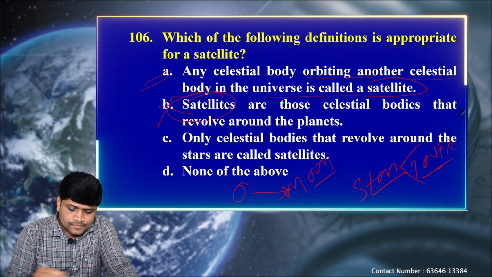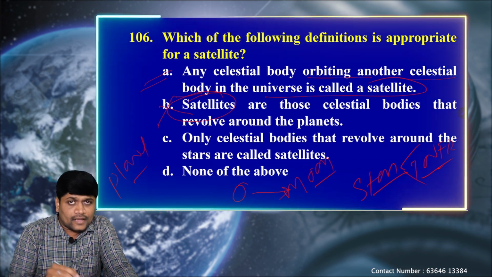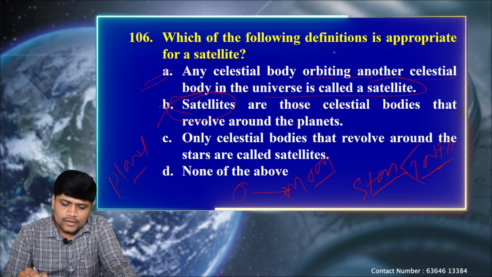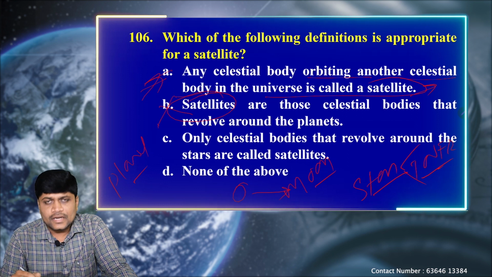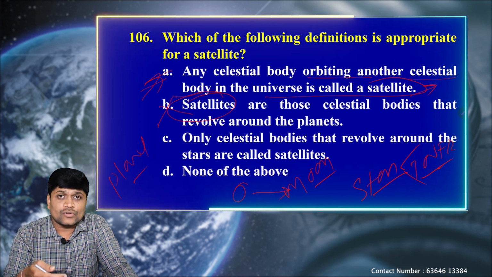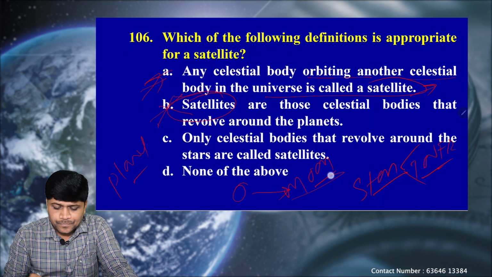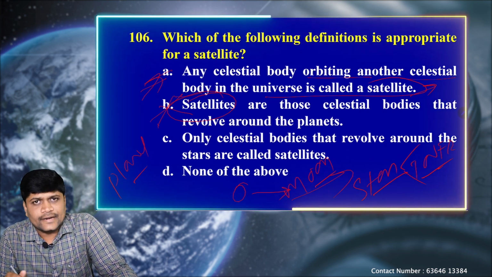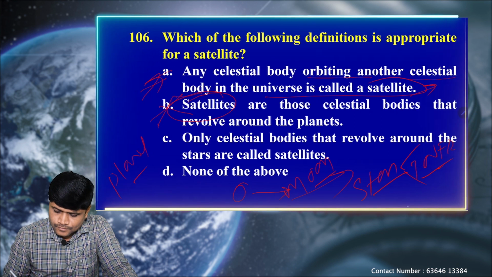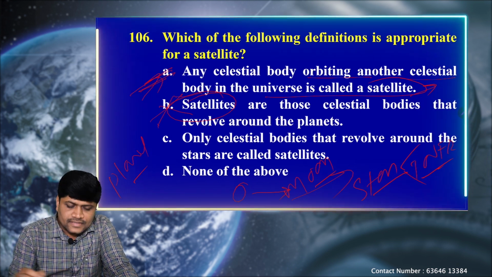Even to call it a planet, we have 3 criteria. By default of the definition, all the celestial bodies satisfy the satellite rule. But because of their nature, we call them stars or a satellite or a dwarf planet or a meteoroid or an asteroid. So option A is the correct one.